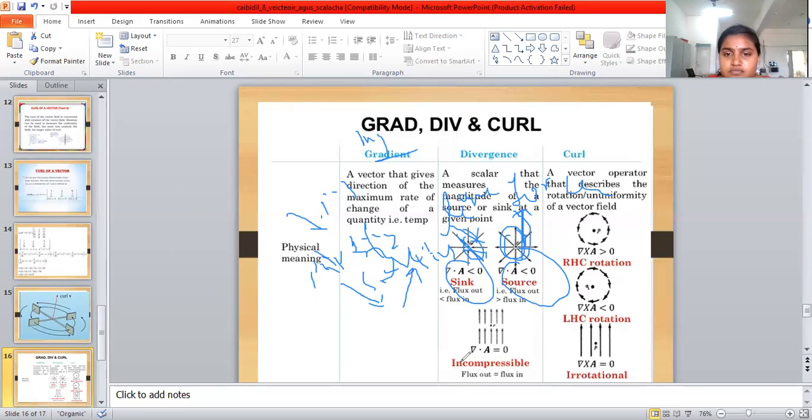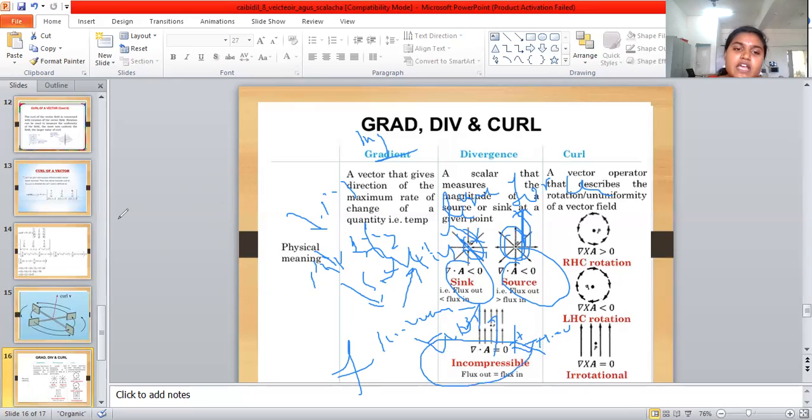Then the divergence of B is the flux per unit volume. If the divergence of A is equal to 0, this is an incompressible value.